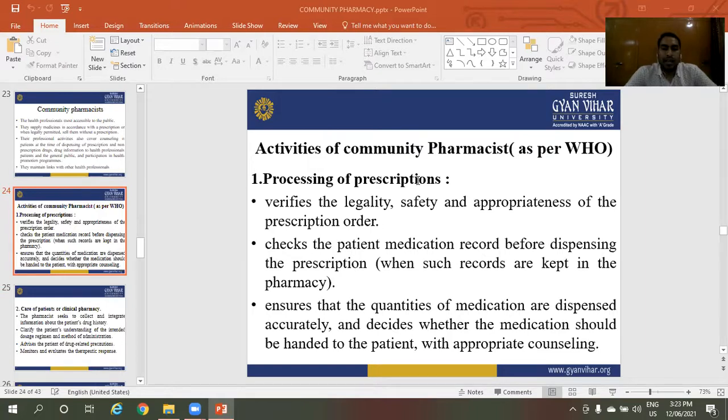Then check the patient medication records before dispensing the prescription.